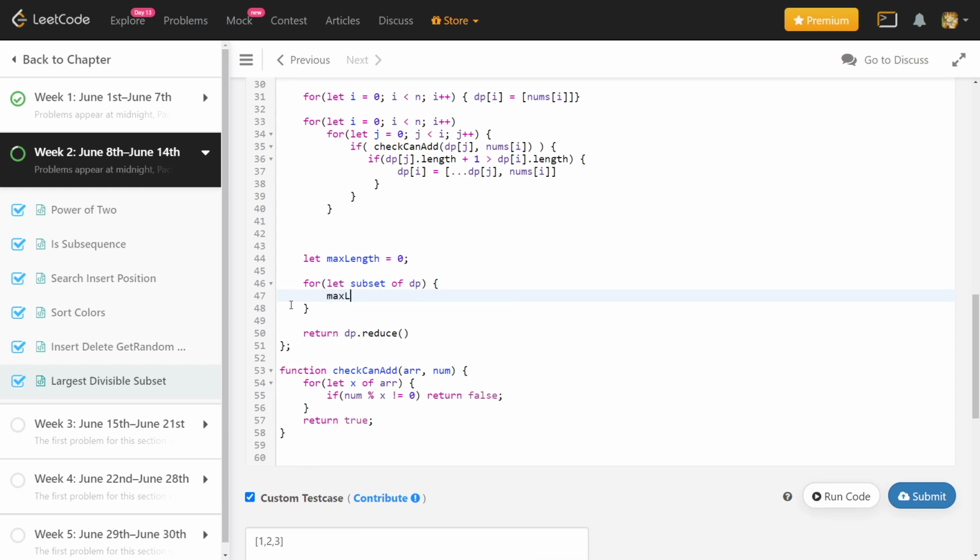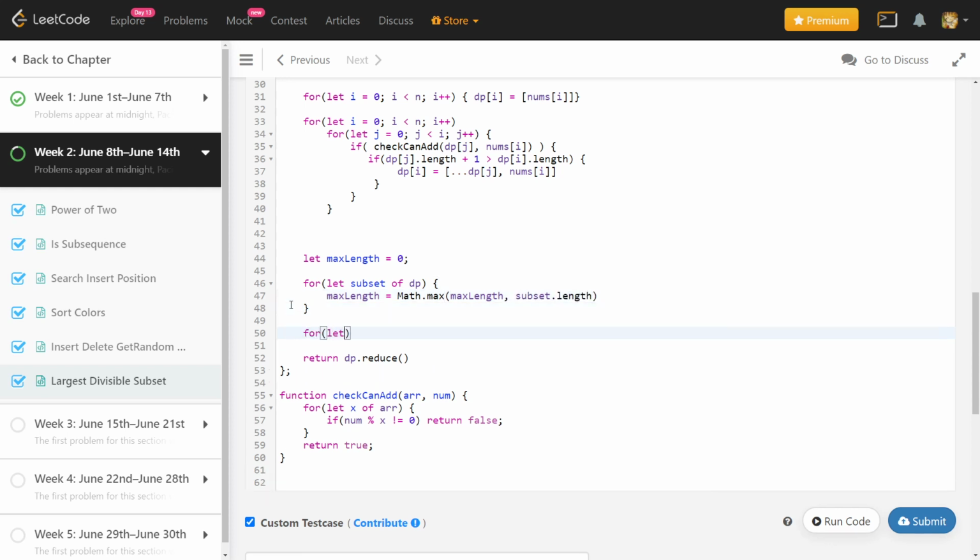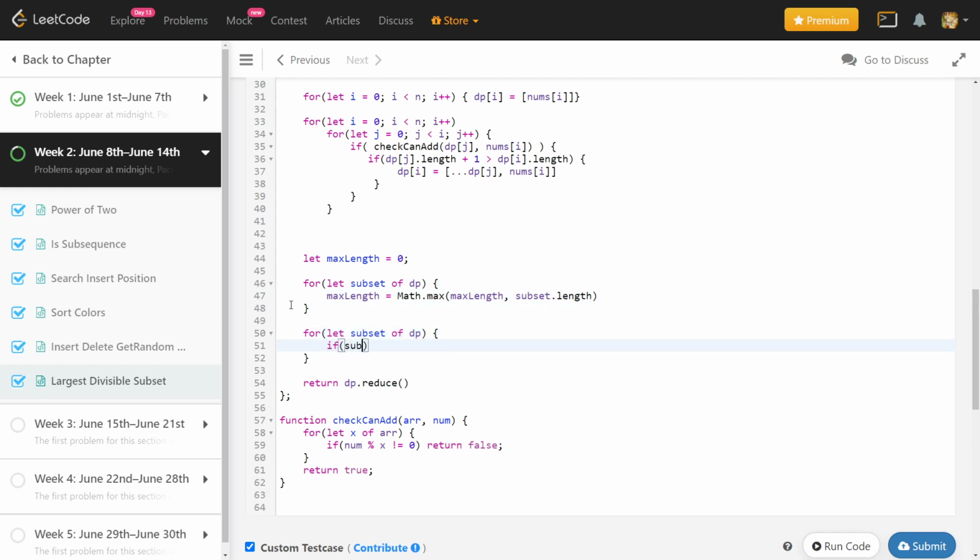So maxLength will be the max of maxLength and subset.length. I now have the maximum length. Then for let subset of dp, if subset.length is equal to maxLength, then I can just return the subset, because we can return any solution. Else I'll return an empty array just to have a return statement outside the for loop.